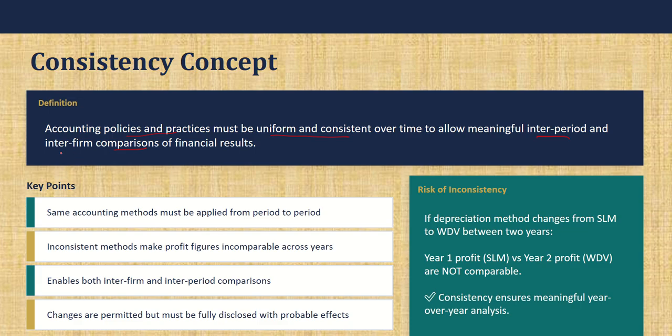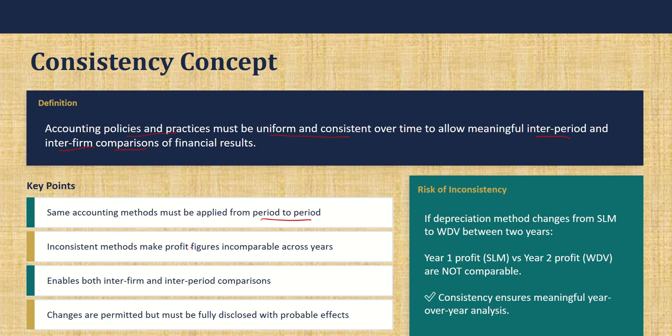And inter-firm comparison: you can compare your financial results with another company, your rivals or competitors, who are following the same accounting methods in preparing their accounts. In that case, comparison will come very easy. So the same accounting methods must be applied from period to period.